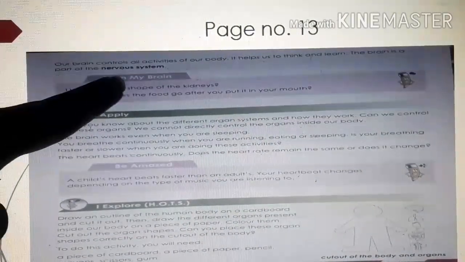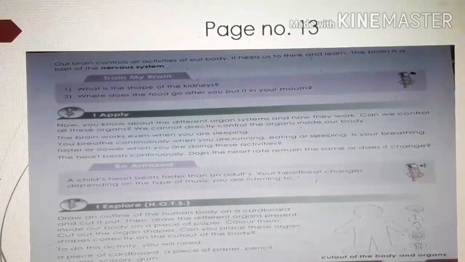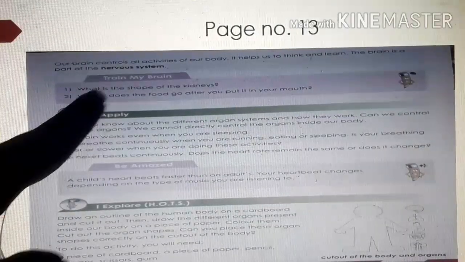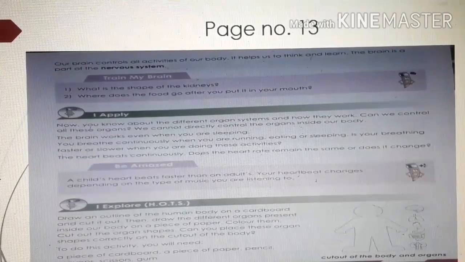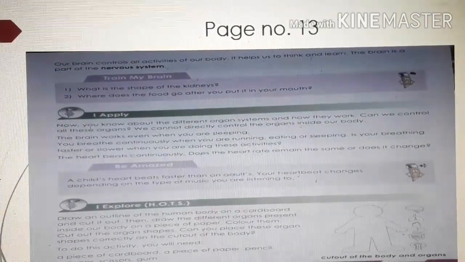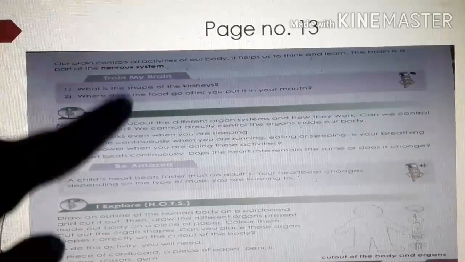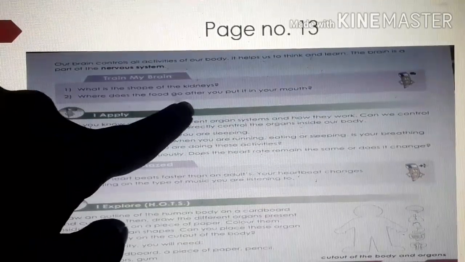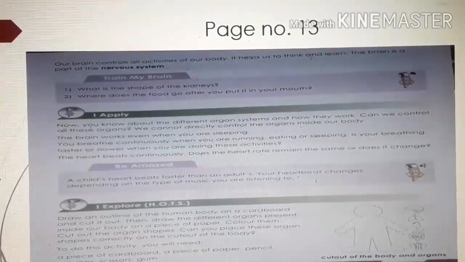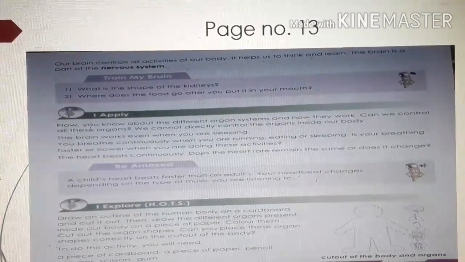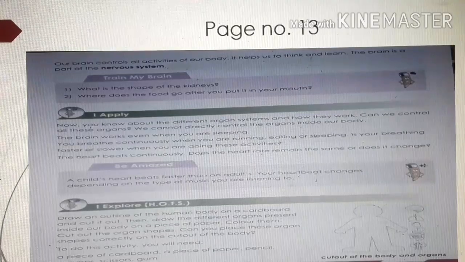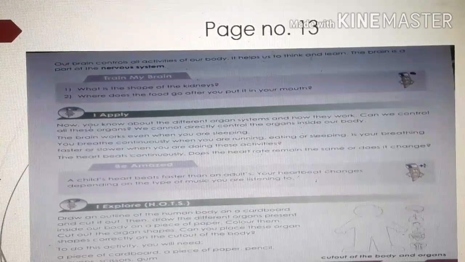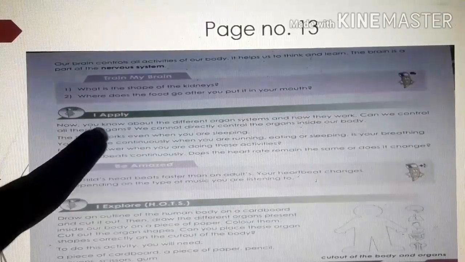As we have finished till the nervous system, children, there are two questions. Train my brain. What is the shape of the kidneys? It is of what shape, children? Bean shaped, isn't it? Next, number 2 question. Where does the food go after you put it in your mouth? Where does it go, children? From the mouth, it goes to the food pipe, stomach and intestine. Clear?